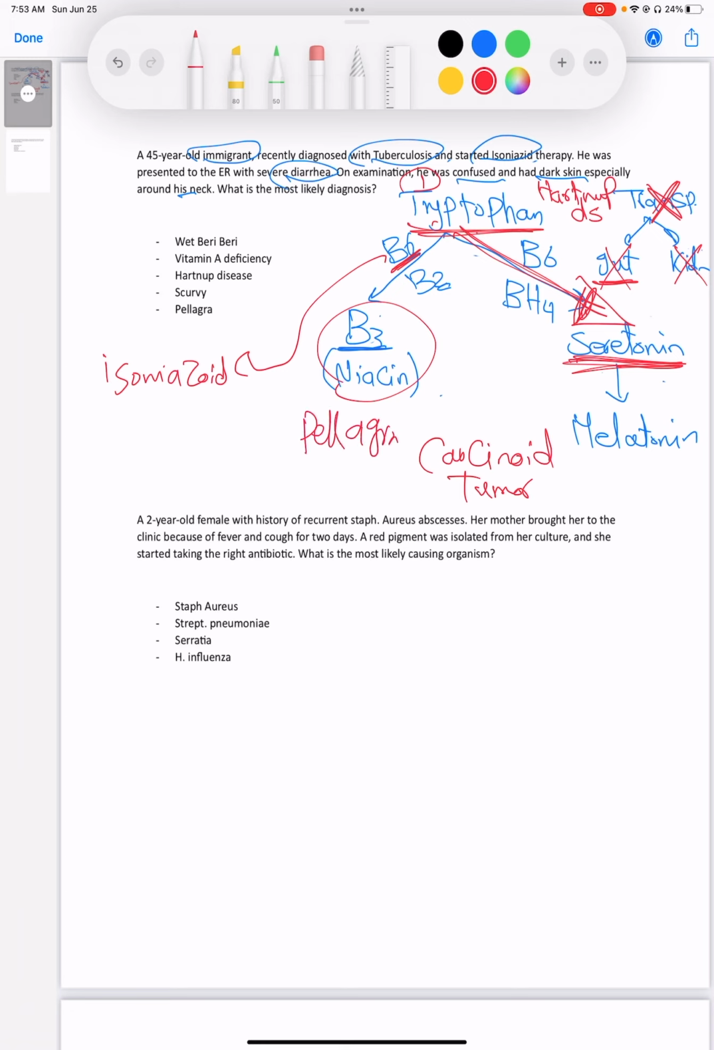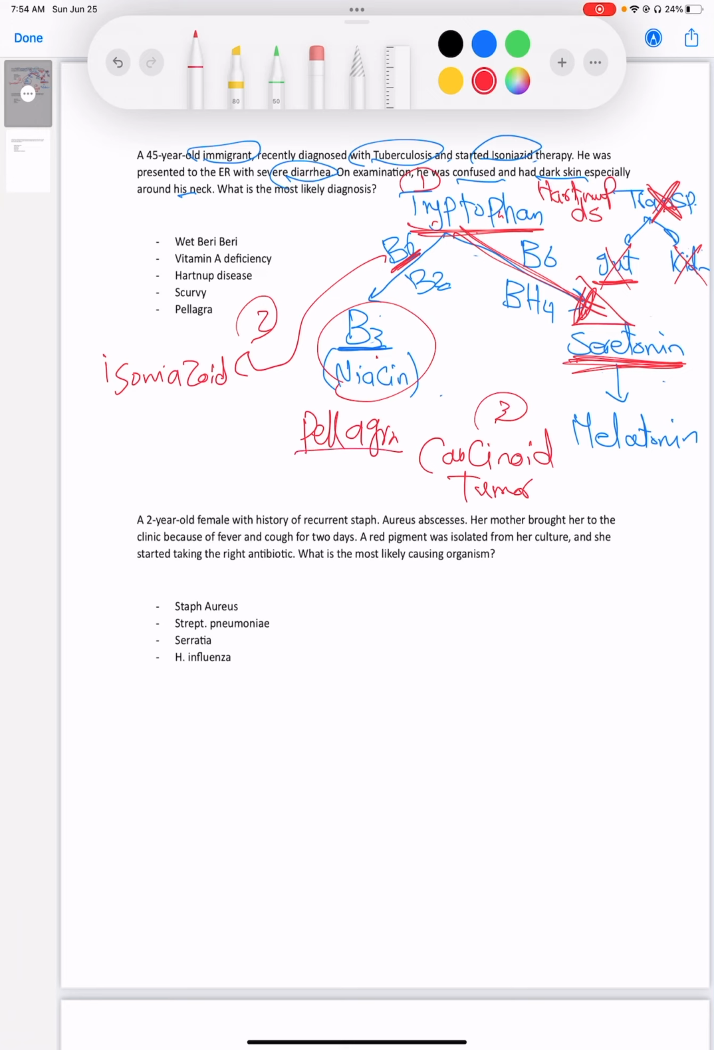Again, it could be Hartnup disease. In Hartnup disease, you don't have the transporter to transport tryptophan, so you have tryptophan deficiency, which leads to B3 deficiency. That's the first one. Second one is B6 deficiency, which is common with isoniazid therapy in treatment of tuberculosis. Third one is carcinoid tumor. In carcinoid tumor, you produce huge amounts of serotonin, so all the tryptophan goes to serotonin, and nothing will be left for the niacin.